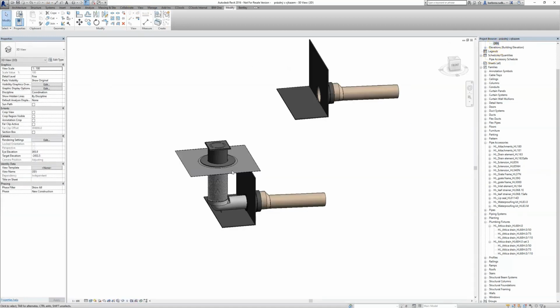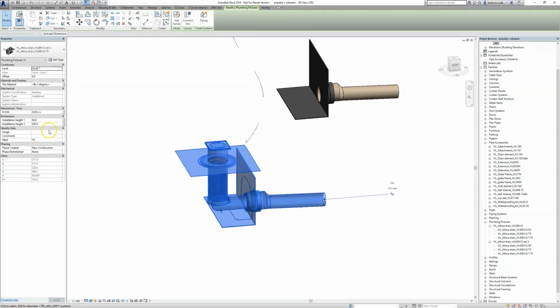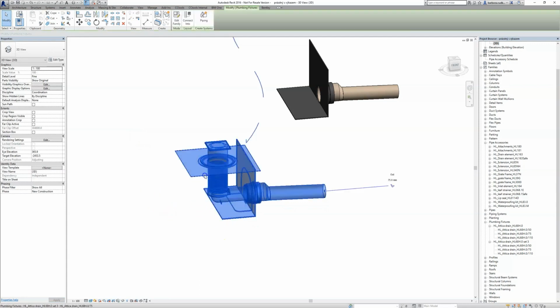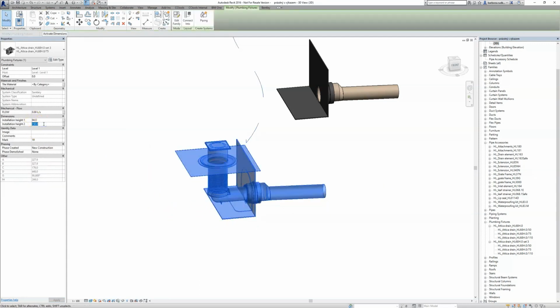And let's try how our family works. I will try to change installation height to 150. It works. Let's try 100.